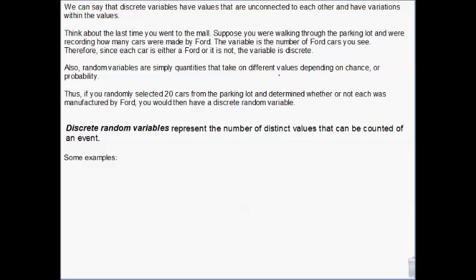So that's why counting Fords in a parking lot would be a discrete random variable. It's discrete because you're either Ford or you're not a Ford. It's random because we can't predict how many are going to be there. And it's variable because it's going to change from hour to hour, day to day. Does that make sense? Other examples of discrete random variables.